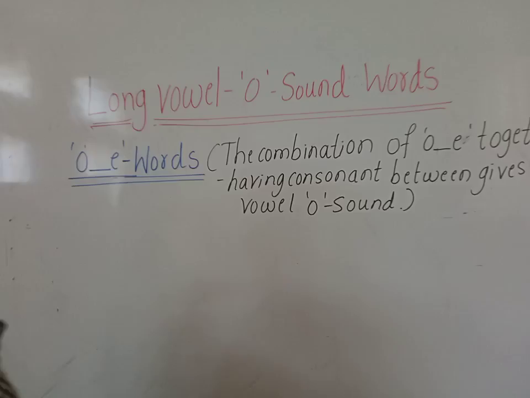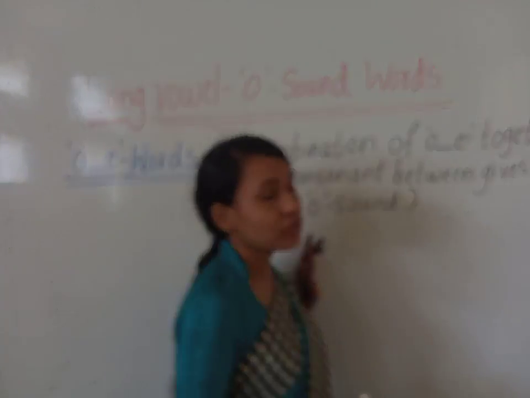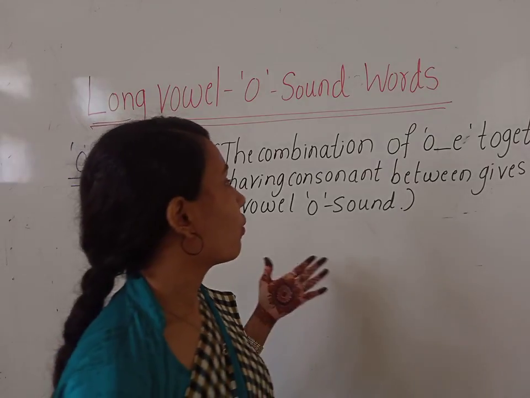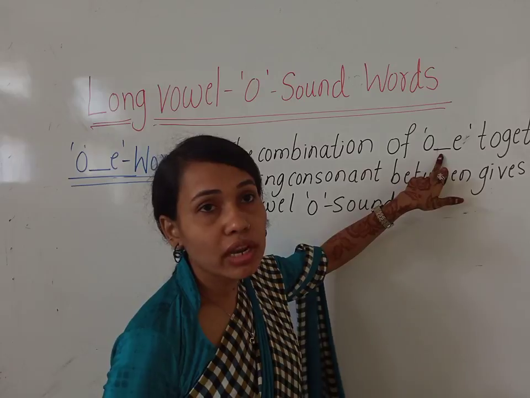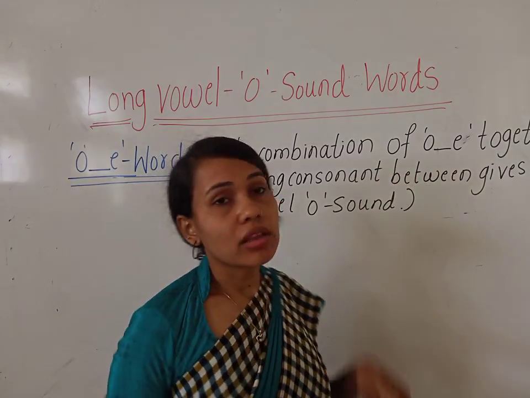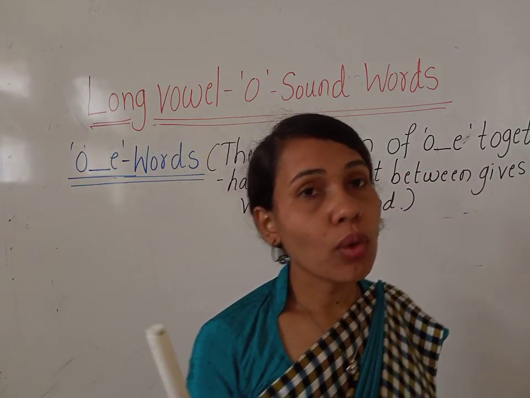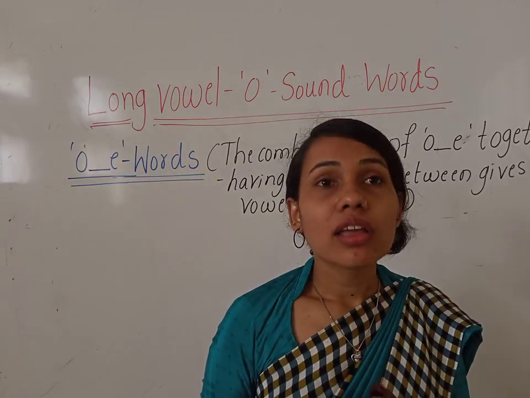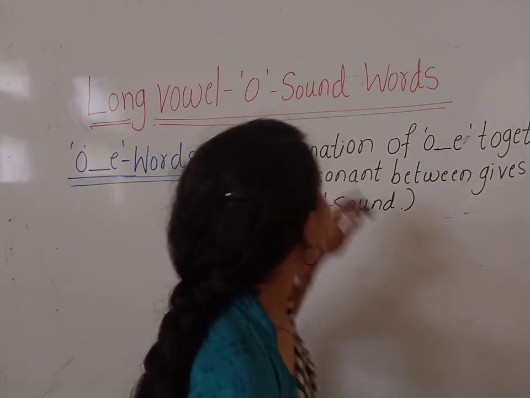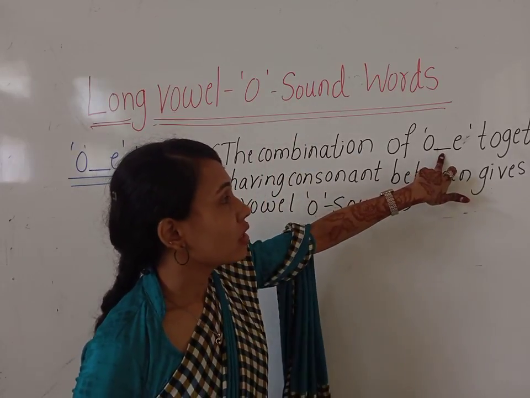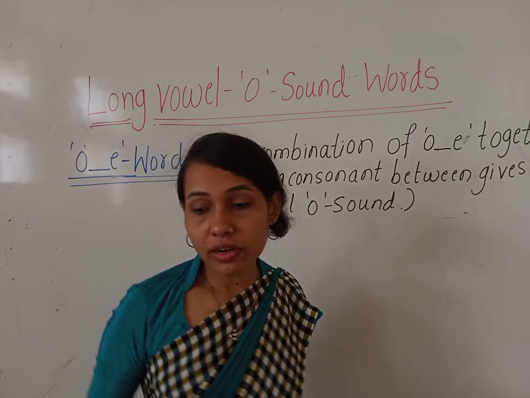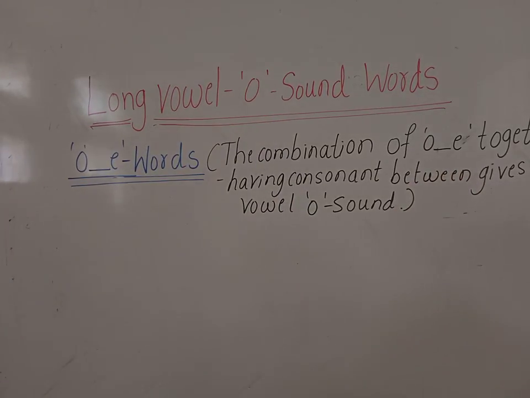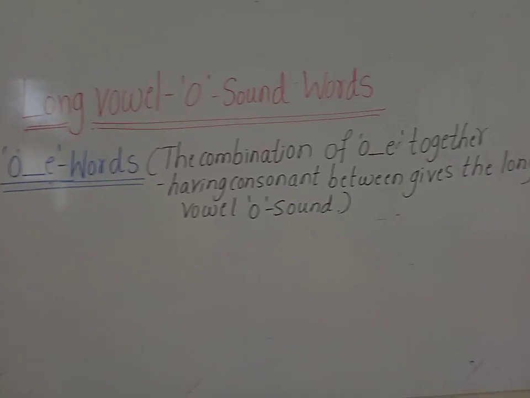Okay, children, the combination of O and E together gives the long vowel O sound. In the middle, in between O and E, there will be a consonant. Okay, children. Now look at some words for the O-E combination.